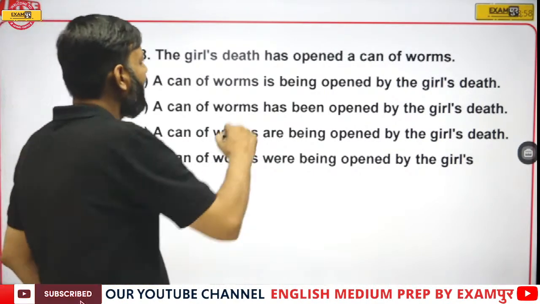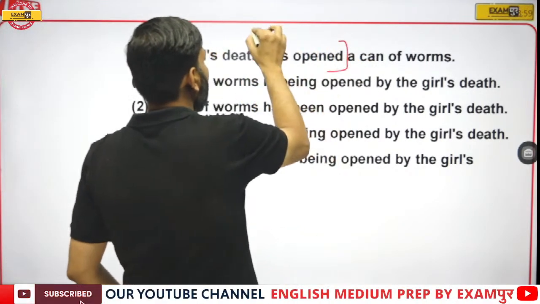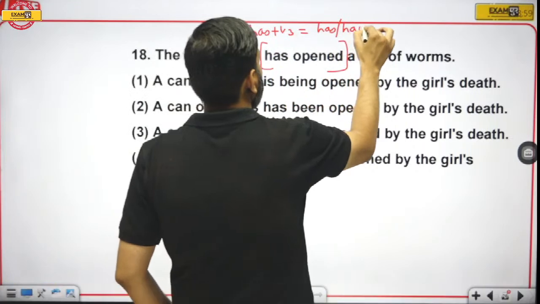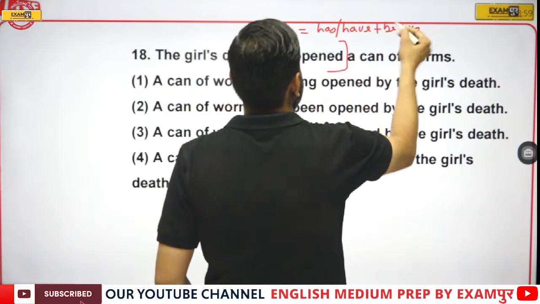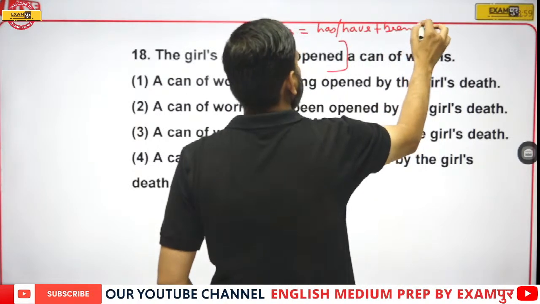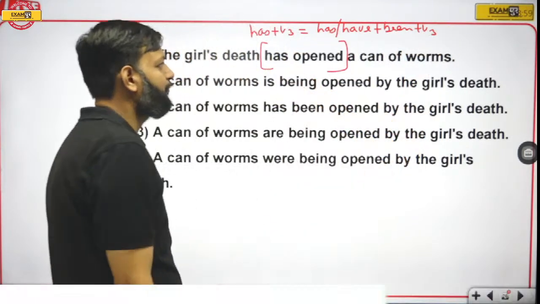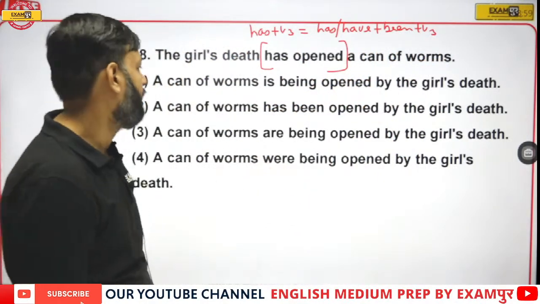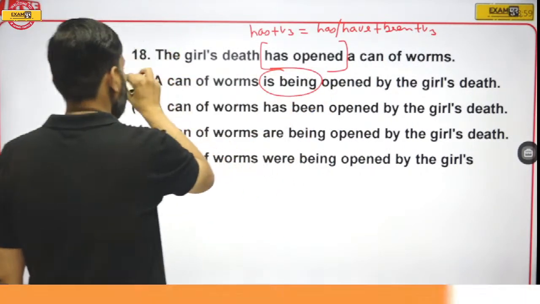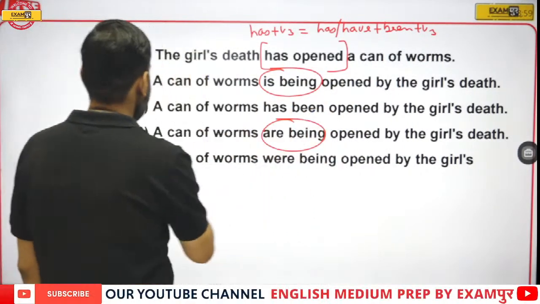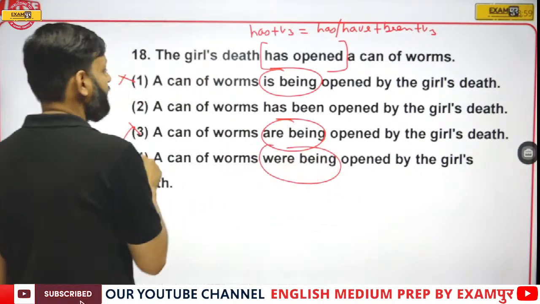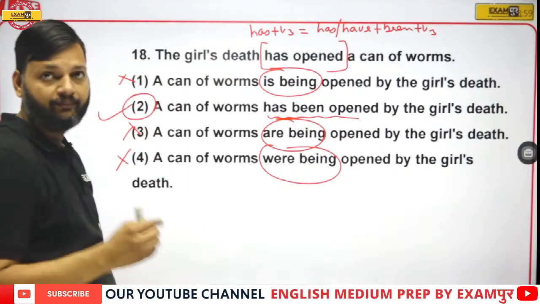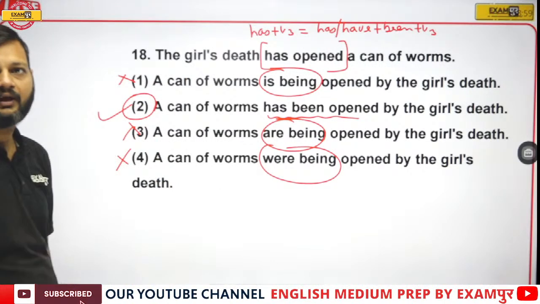See, here we have has plus V3. Has plus V3 in active will be changed into has or have plus been plus third form in passive. So simply we have to look for has or have plus been plus third form. Here we have is being, eliminate. Here we have are being, eliminate. Here we have were being, eliminate. Only one option has been. So option number 2 is the right answer. Very simple. Yes, absolutely right, everyone.